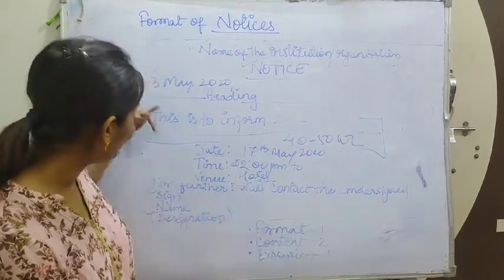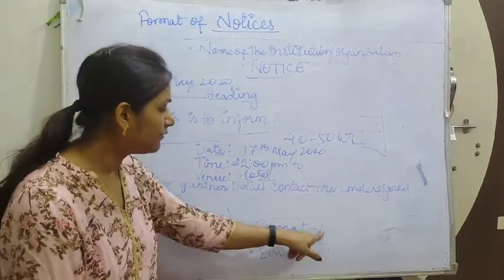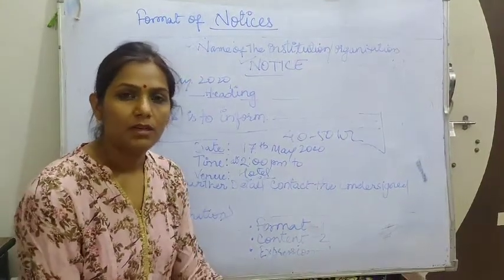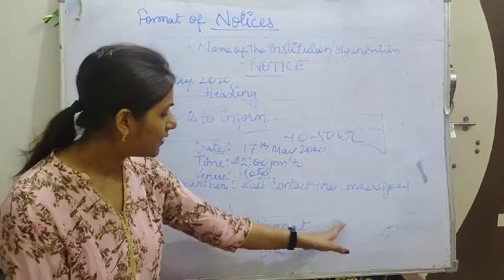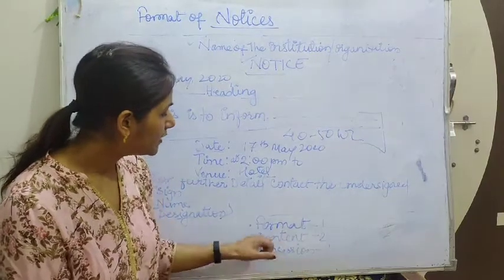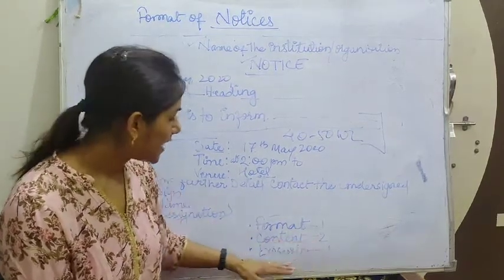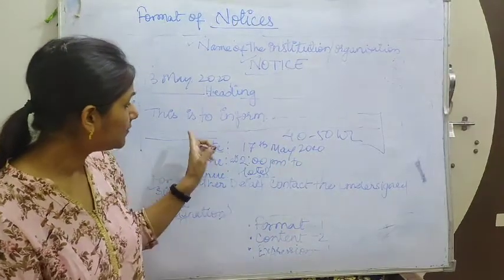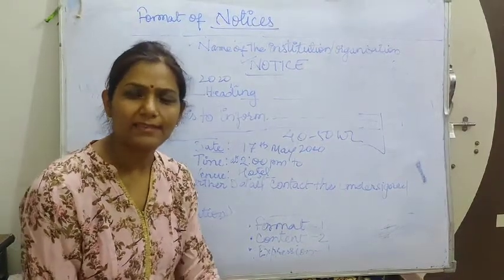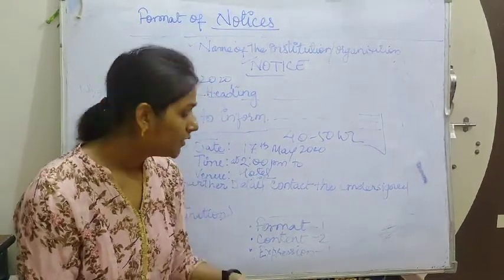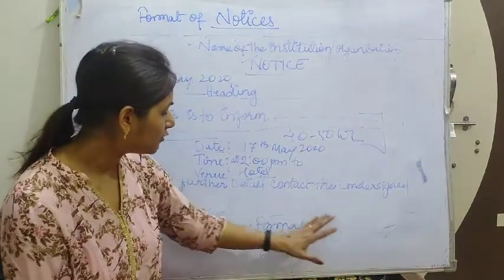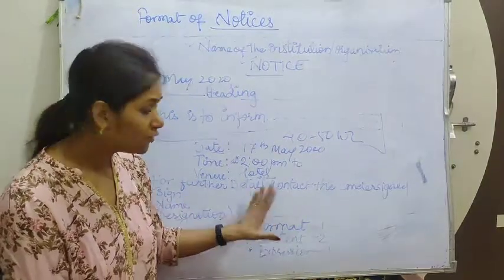Format, that means if you follow the exact format, you will always get 1 to 2 marks. Content, always, if the notice will come of 6 marks. Suppose if the notice is of 4 marks, format will cover 1 mark, content will cover 2 marks, and expression, that means the main body. In the main body, what is your expression, meaning how you are writing, so that it shows exactly what you are thinking inside. So expression gives 1 mark: 1 mark of expression, 2 marks of content, and 1 mark of format. So these are the things.